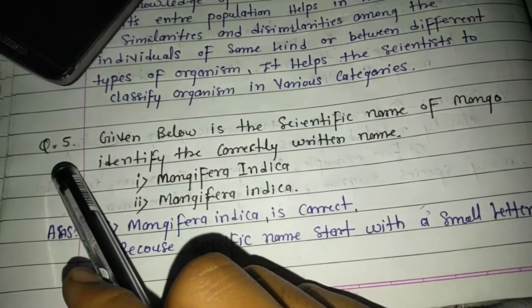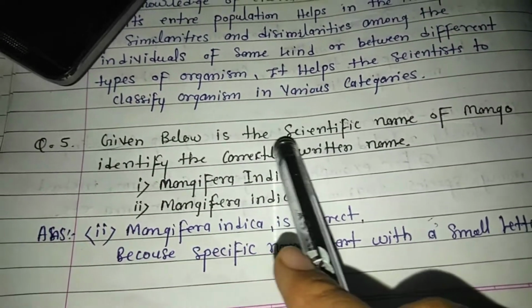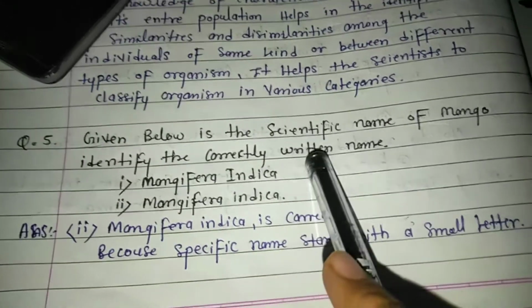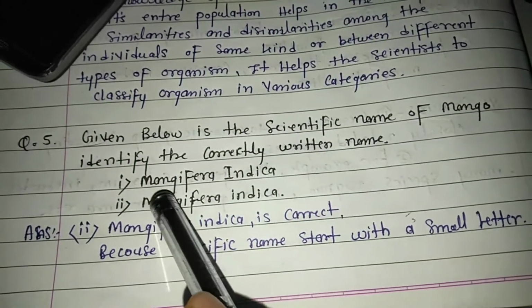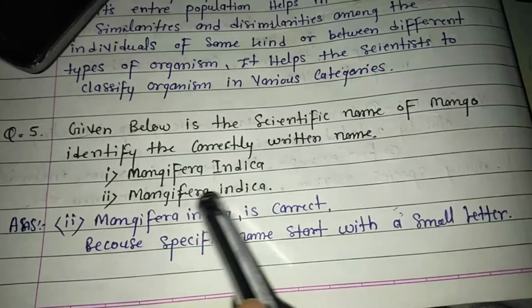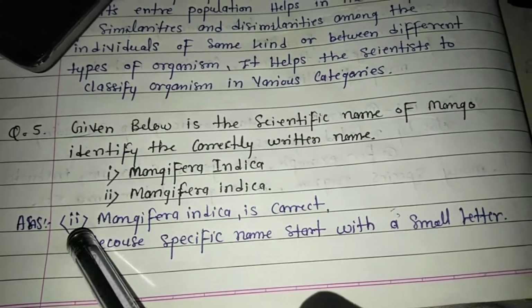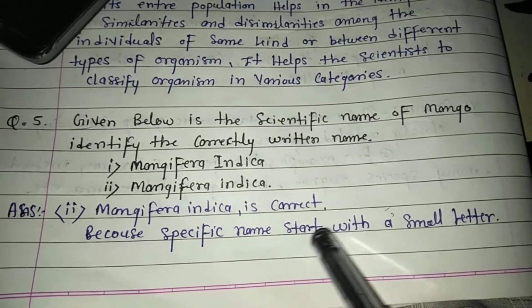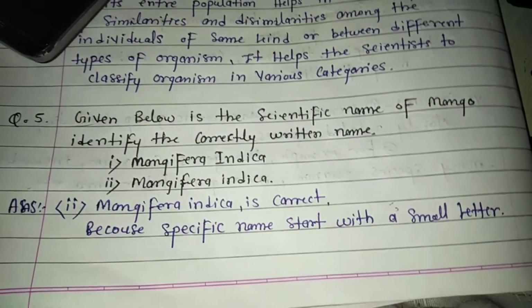Question number 5. Given below is the scientific name of mango. Identify the correctly written name. 1. Mangifera indica. 2. Mangifera indica. Answer. 2. Mangifera indica is correct because the species name starts with a small letter.